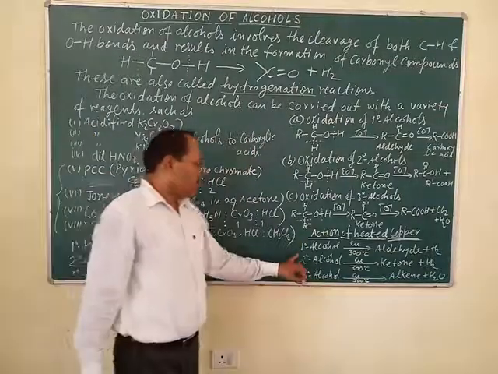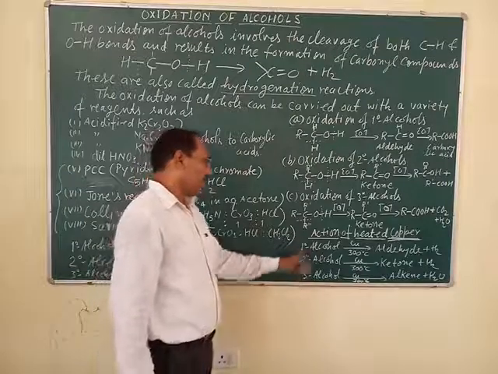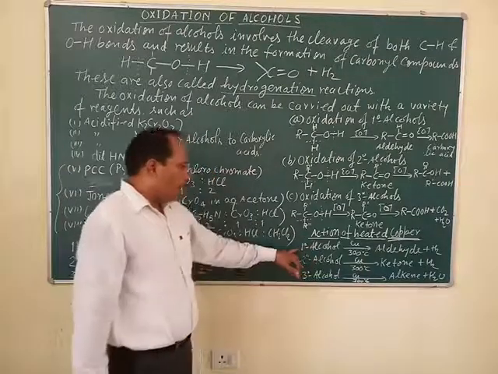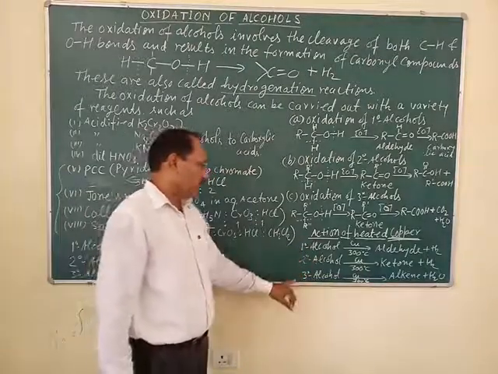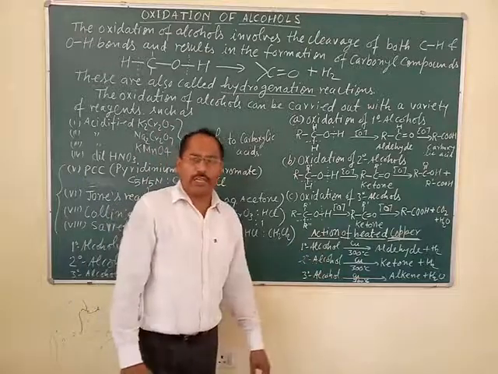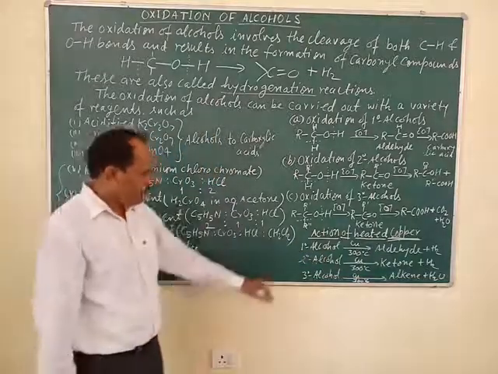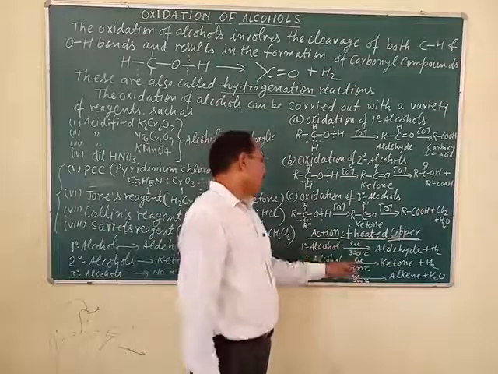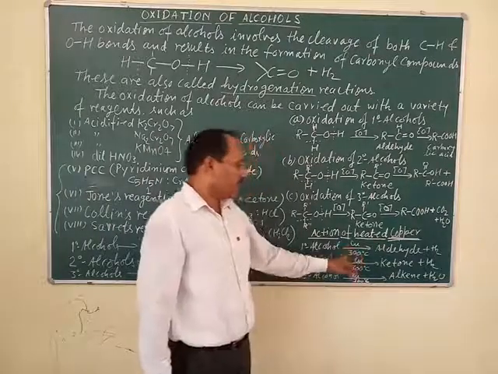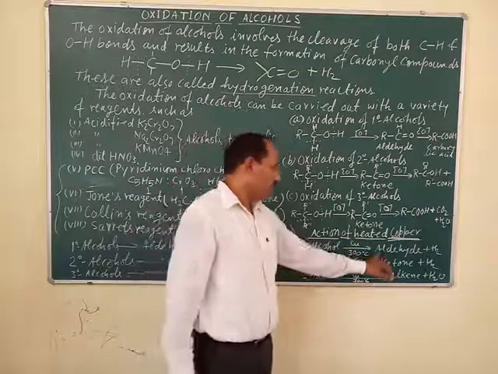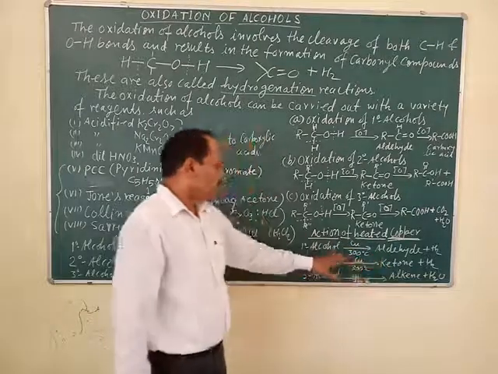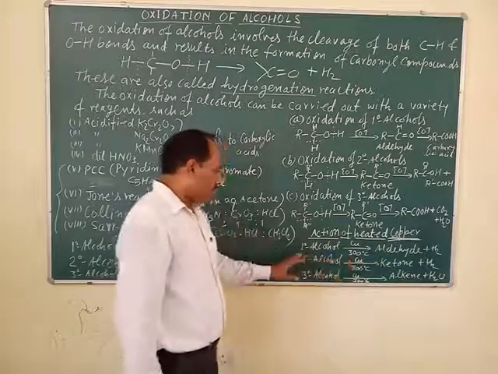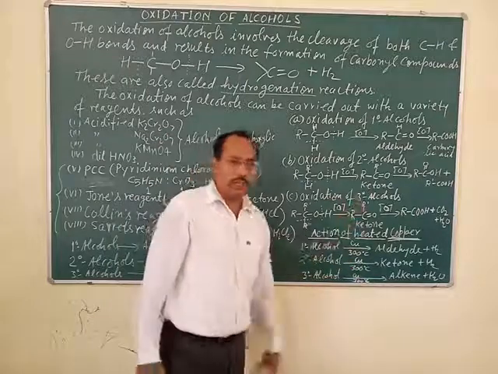When vapors of alcohol are passed over heated copper at 300 degrees Celsius, with 1 degree alcohol, aldehyde is obtained. Means heated copper oxidizes alcohol into the corresponding aldehyde.